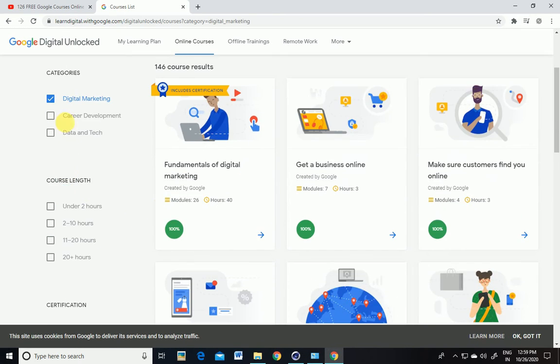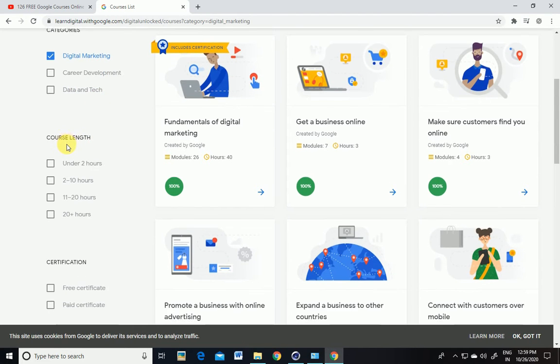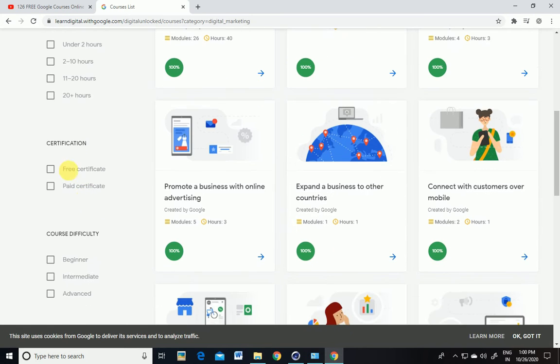Here the first course is digital marketing, thereafter career development, thereafter data science and tech. If you want a course by length, meaning what the course duration should be, there are filters for this. Under 2 hours, 2 to 10 hours, 11 to 20 hours, and 20 plus hours courses are available here. You just have to check the box according to your requirement and search for it.